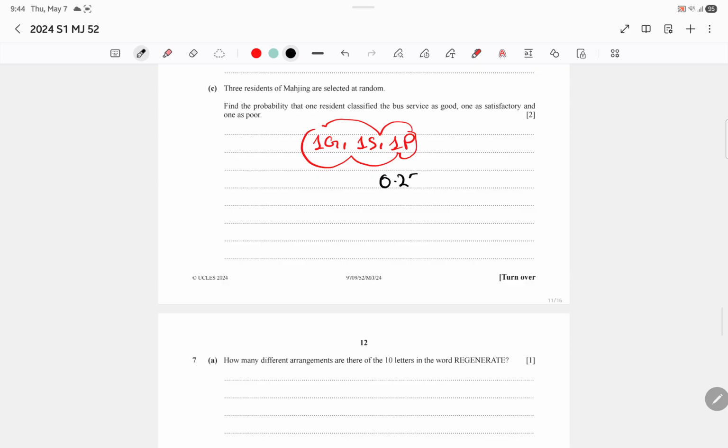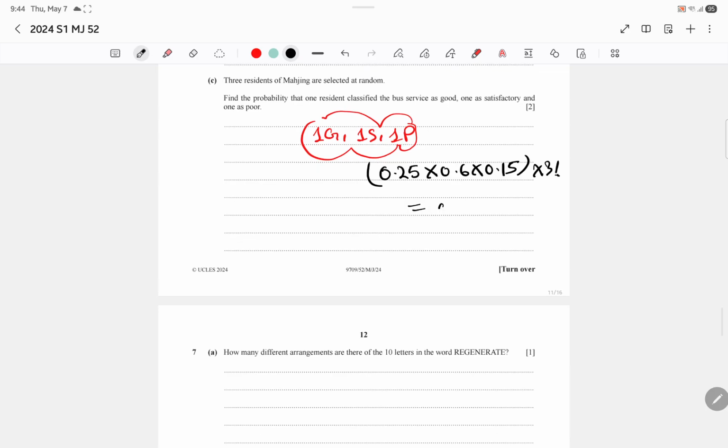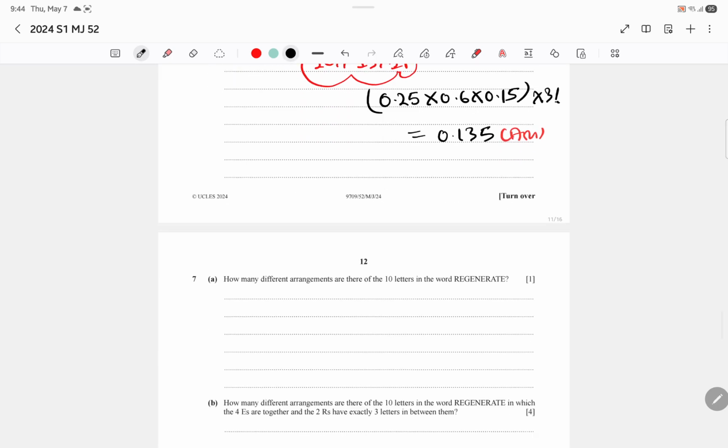So 0.25 times 0.6 times 0.15 times 3 factorial, which we get as 0.135. Pretty simple, guys. Moving on to the next question.